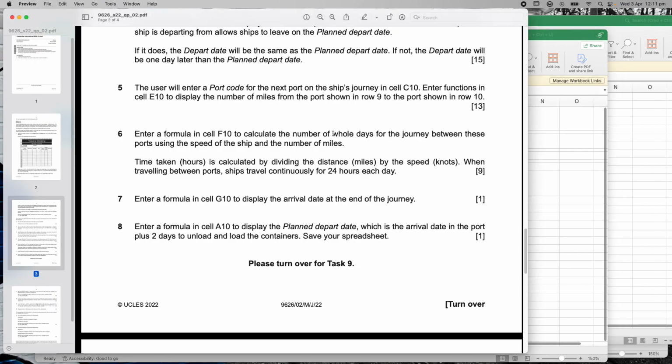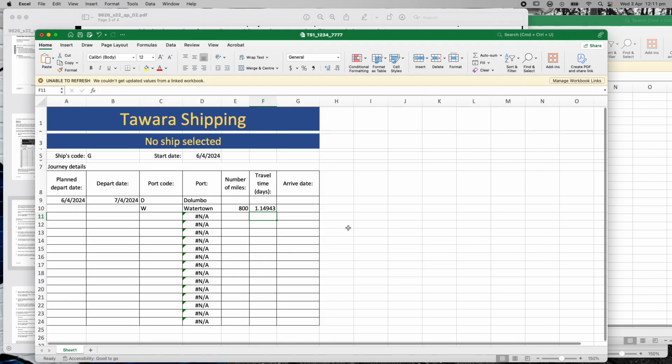Enter of whole days, right? So this is giving me another little clue here. This is saying you have to round this up to whole days, no decimal points. It has to be whole days, okay? So I'm going to go back to here, click on this cell, and I want to round up my whole answer. So it's a simple division. It's this one divided by the speed of the ship, divided by 24, which gives us days, but then all of that needs to be rounded up.